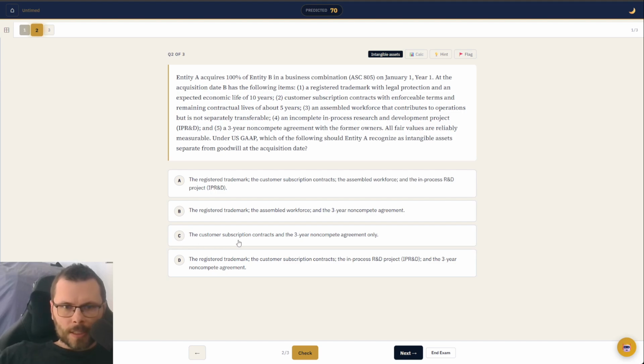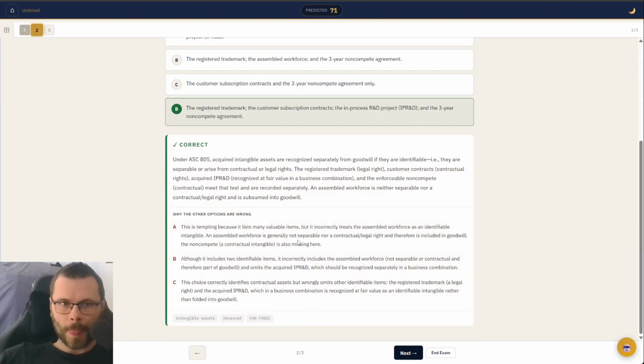C, the customer subscription contracts and the 3-year non-compete agreement. So those can both be separated. So C is not a cross off. That could still be the option. The registered trademark, the customer subscription contract, the in-process R&D. Okay, so that one also can be separated from goodwill and marked as an intangible asset. So C is a good answer. D is more complete. That's your answer.